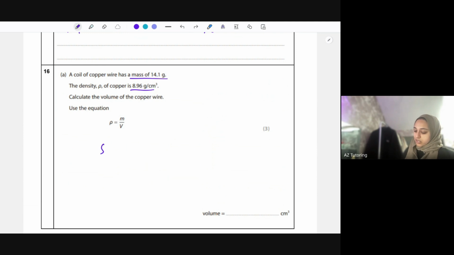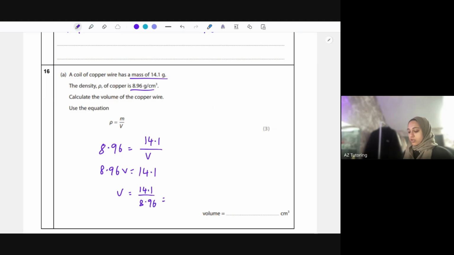So density 8.96 equals a mass 14.1 over the volume which we're working out. So I need volume to be up. I don't want it in the denominator. So I'm going to times by V. So 8.96 V equals 14.1. I need V by itself, so I need to get rid of that 8.96. The opposite of timesing by V is dividing, by 8.96. So 14.1 divided by 8.96.